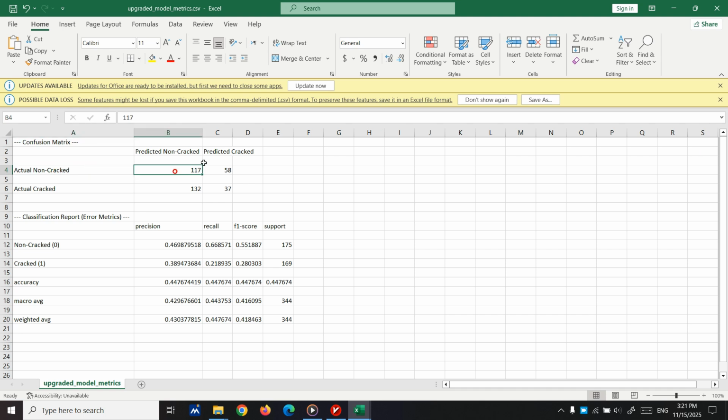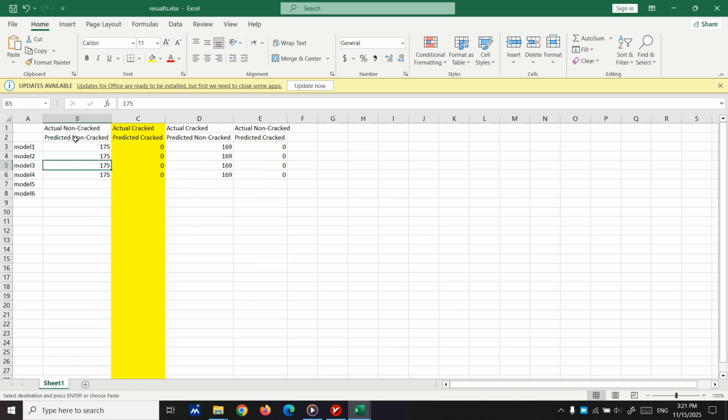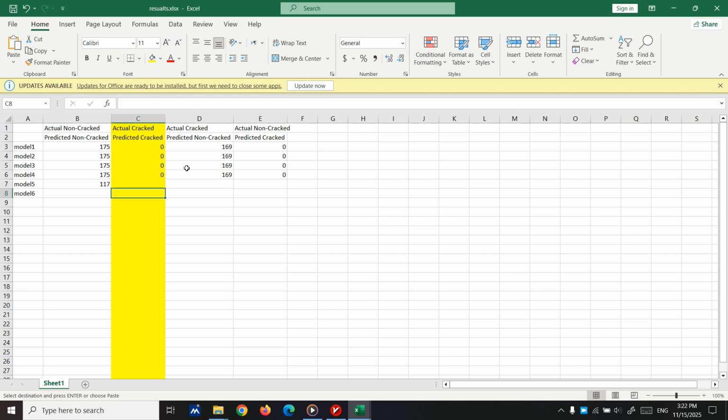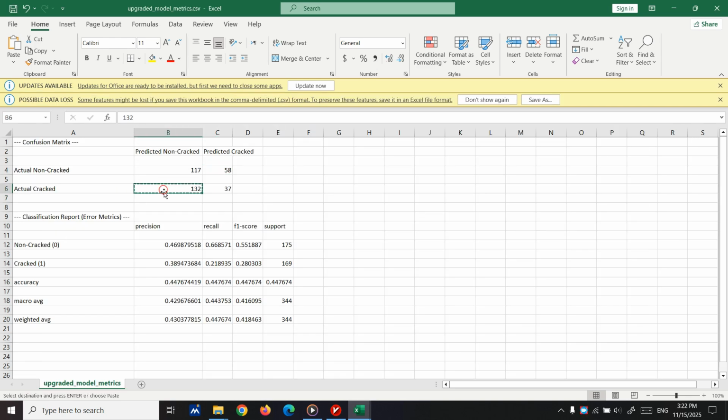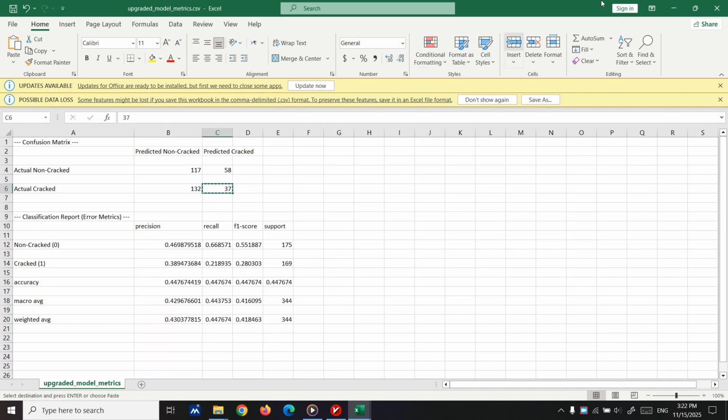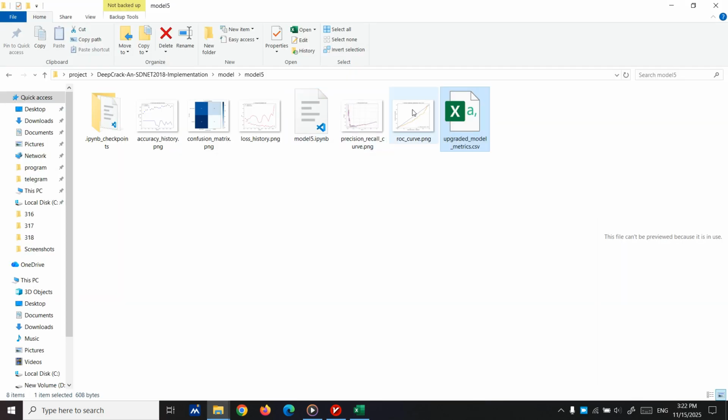It says actual non-cracked, predicted non-cracked; actual non-cracked, predicted cracked; actual cracked, predicted non-cracked; actual cracked, predicted cracked. You see, it's good, but the number is small, so it needs to improve. Let's see other charts and see if we can understand anything else from them.